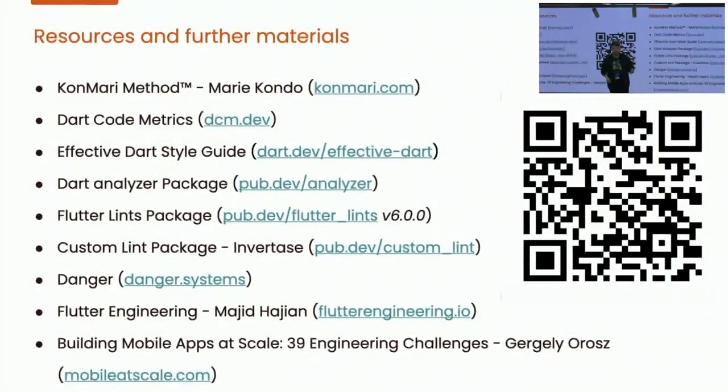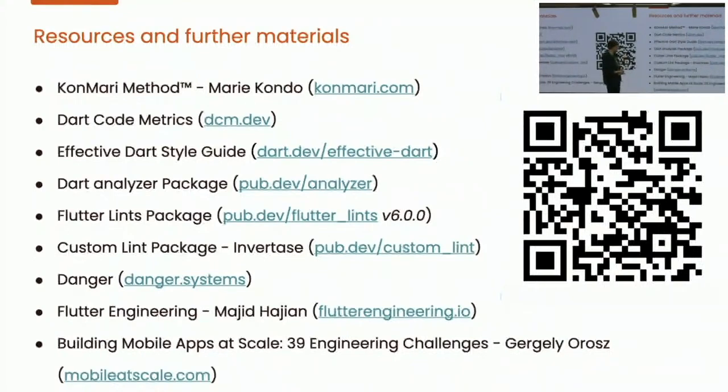There are plenty of other resources you can consider for KonMari-ing your code base or doing cleanups. We haven't had a chance to touch it, but the custom_lint package from the Invertase team can still provide all of you multiple ways to have custom rules. But in DCM you can also have specific bad usage rules.